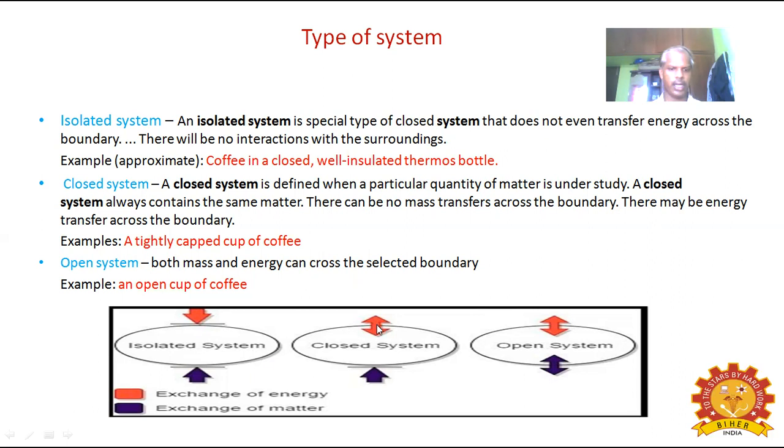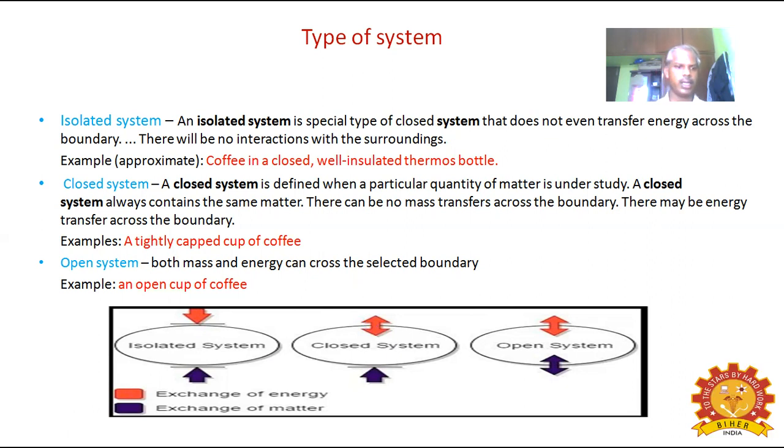So this color indicates energy transfer from this to here in the closed system. Here energy may be transferred. Example is a tightly capped cup of coffee. This is the best example for closed system.